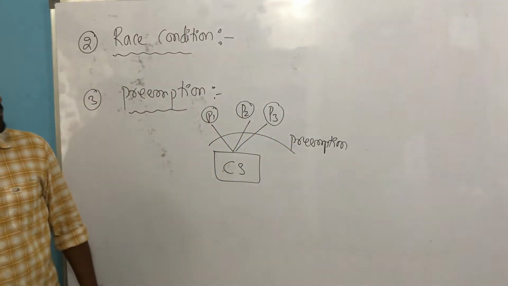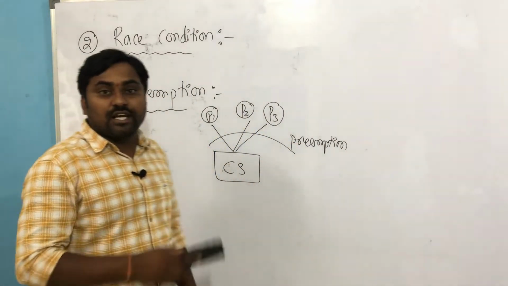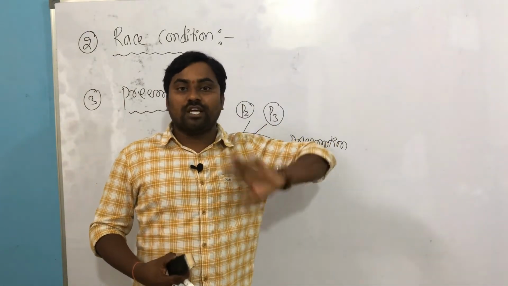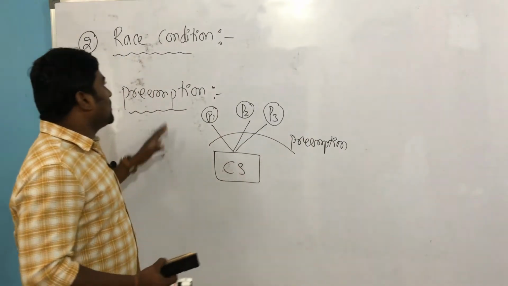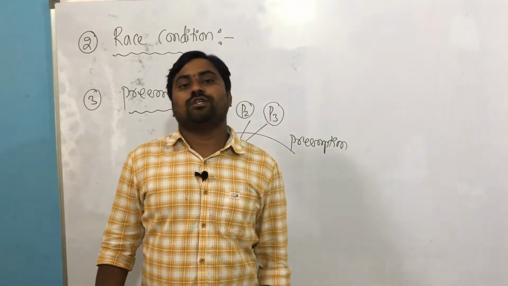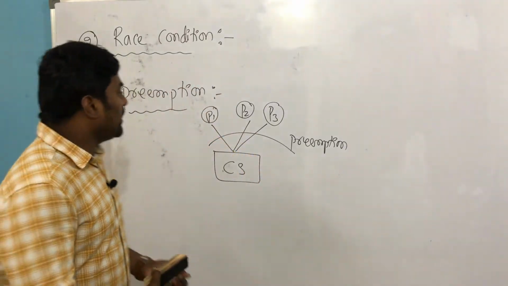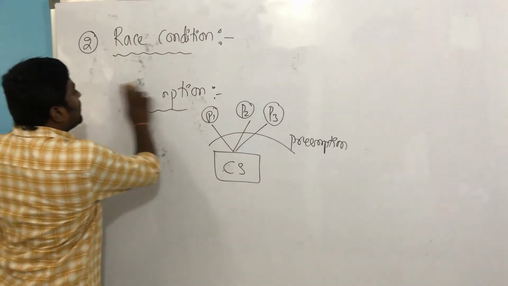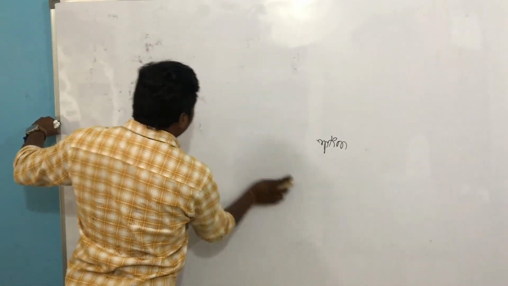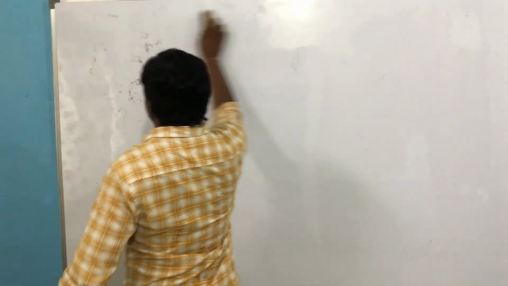Please note down the necessary and sufficient conditions for the synchronization problem to occur. One is the critical section, second is the race condition, third is preemption. If all three are present simultaneously, there is the problem of data inconsistency, which I observed. And immediately we need to move to the solution. The solution is that mutual exclusion needs to be guaranteed. We need to ensure mutual exclusion.